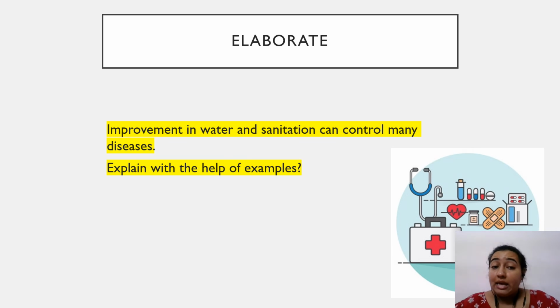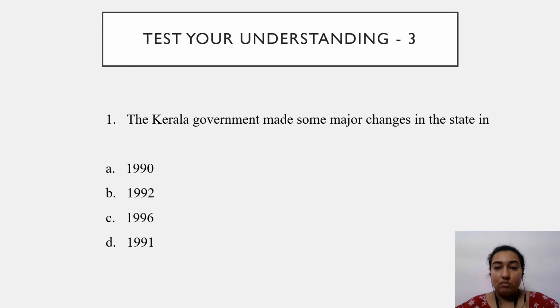Now you need to think and tell me. अभी तक हमने discuss किया so much about health services, about services in India, specifically how Kerala is doing well in healthcare. What about Costa Rica? How is it adopting strategies? So by now things are clear to all of you. So you need to tell me elaboratively how improvement in water and sanitation can control many diseases. You need to tell me with the help of appropriate examples. Fine. Now, the Kerala government made some major changes in its state. In which year? In 1996 onwards. So up until here, things are clear to all of you.